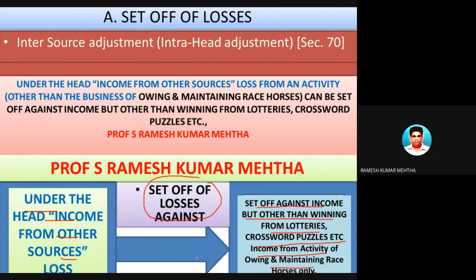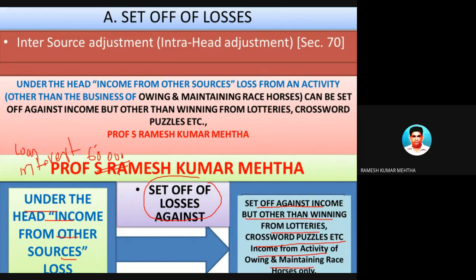What it means is that, for example, somebody has taken a loan for purchase of shares. Somebody has made an investment in the stock market by purchasing shares, by borrowing that money from a banker, and the banker is charging interest of some 60,000 rupees.